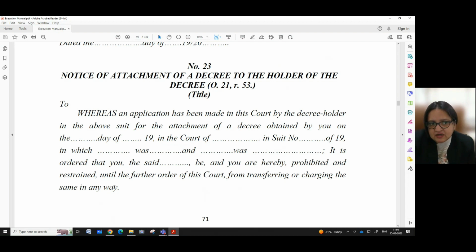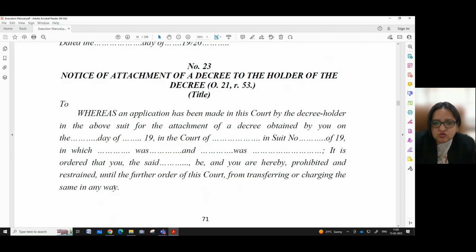So again, we have to give the title. And then, whereas an application has been made in this court by the decree holder in the above suit for the attachment of a decree obtained by you on, the particulars of the decree have to be given, in the court of, in suit number, the particulars of the case and the particulars of the court in which the decree was passed, in which we have to write the particulars and specification of the decree holder in the present case and judgment debtor in the present case as they were in that case in which the decree was passed.